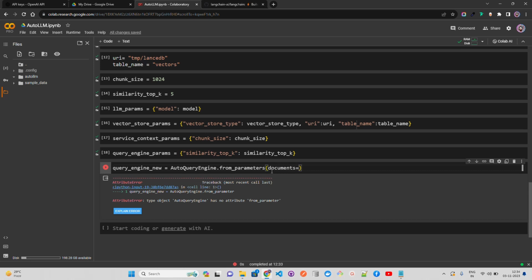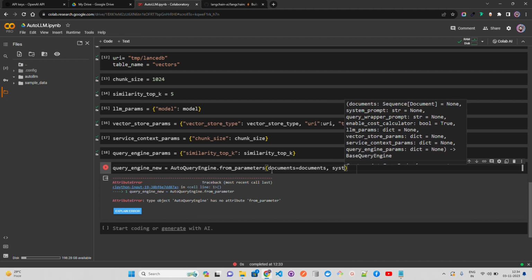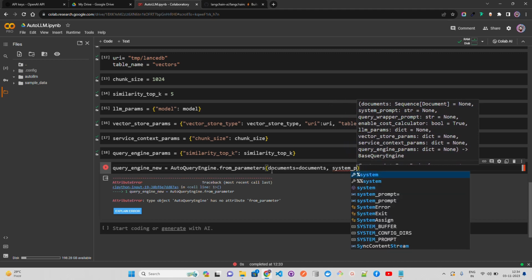Documents equals documents, and then you can also pass your system prompt and a lot of other things over here. This is why it is very high level, and you can call it a low-code kind of thing, where you don't have to write all of this from scratch.